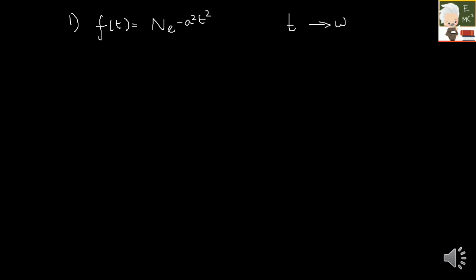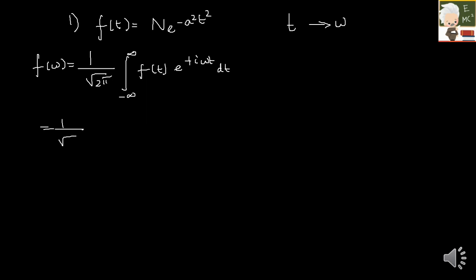If I'm doing the Fourier transform, this is a function of omega, right? So f of omega is equal to 1 by under root 2 pi integral minus infinity to plus infinity f of t e raised to plus i omega t into dt. Which will be 1 by under root 2 pi integral minus infinity to plus infinity. What is my f of t?